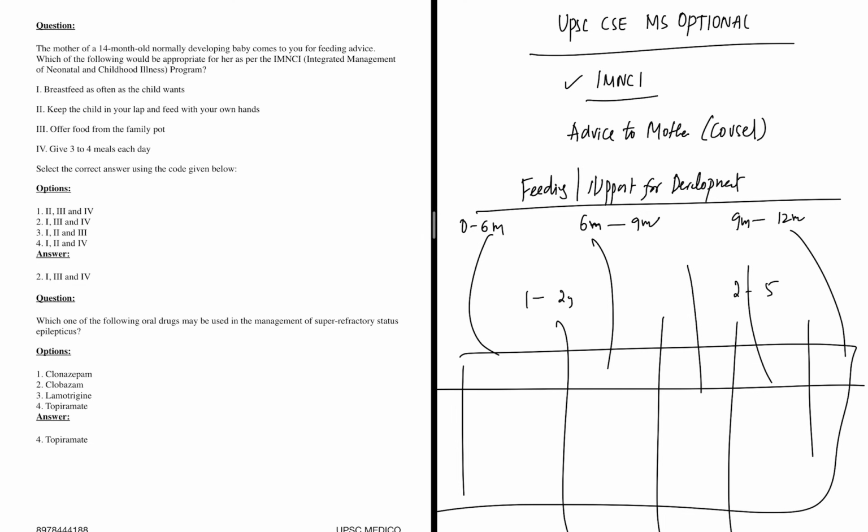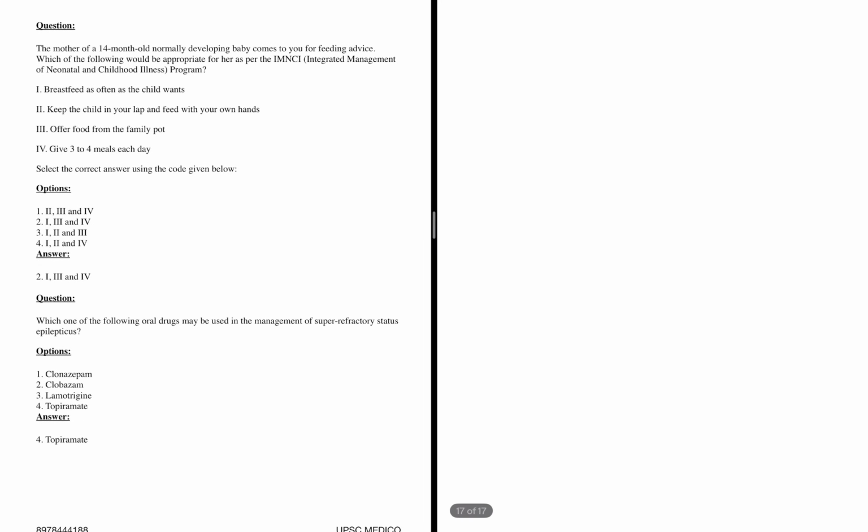In the regular part of discussion for our course, I will be discussing all these things in greater detail, but we'll come back to the question of what they're trying to ask. Here they're asking you, there is a 14-month-old normally developing baby for feeding advice. So breastfeeding should be done for 2 years, right? So at 14 months, breastfeed as often as the child wants. This is correct. Keep the child in your lap and feed with your own hands.